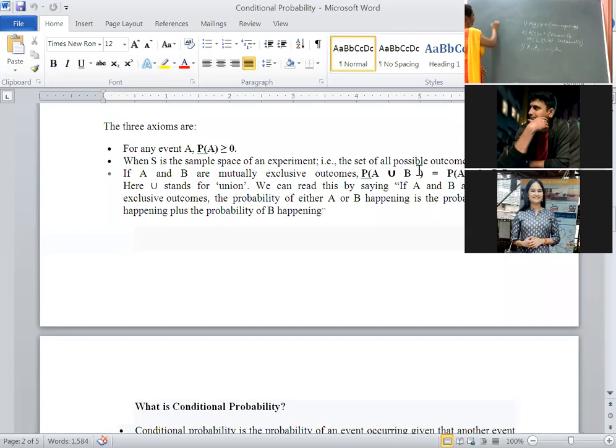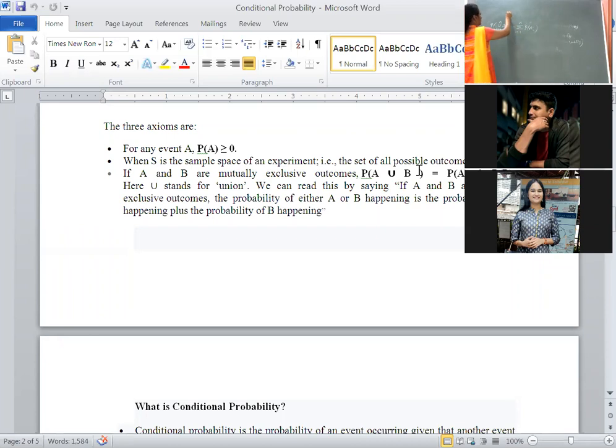Probability of union, i running from 1 to n, Ai. If you take the union outside the bracket, it becomes summation. This is equal to summation, i running from 1 to n, probability of Ai. This is called the axiom of additivity.